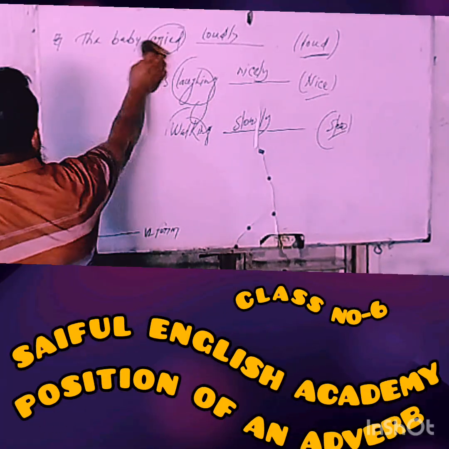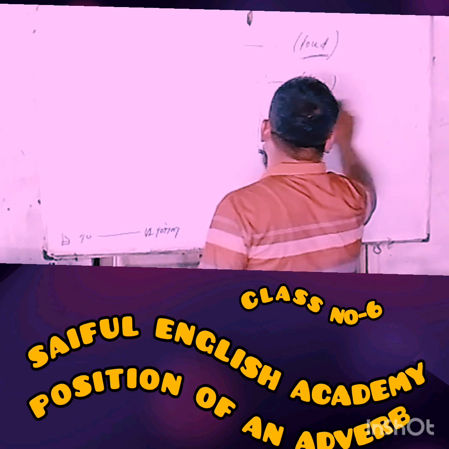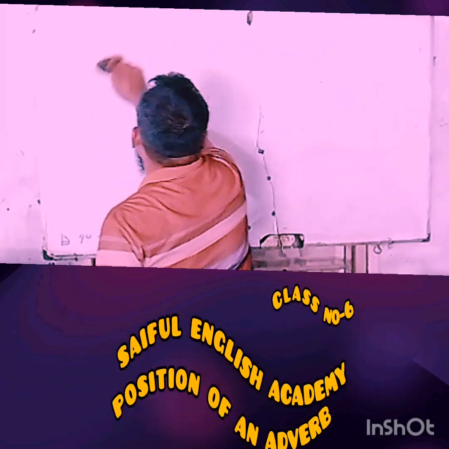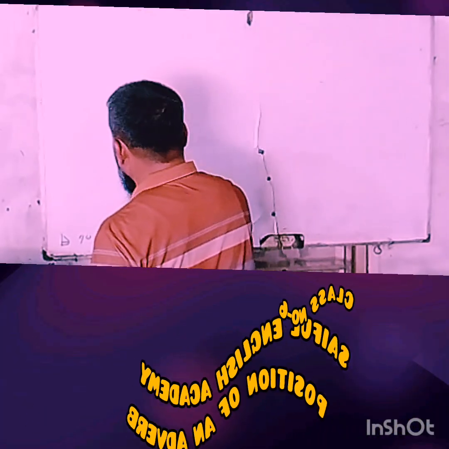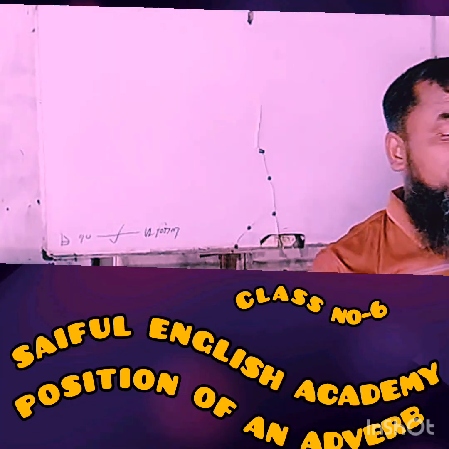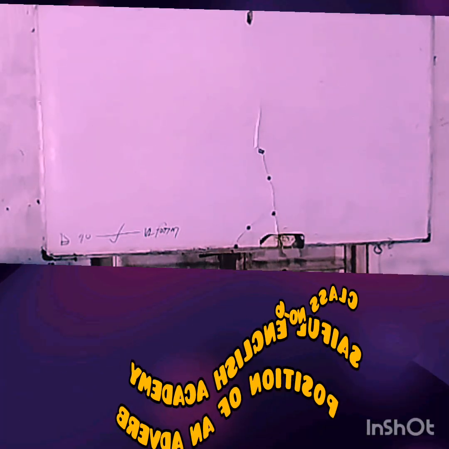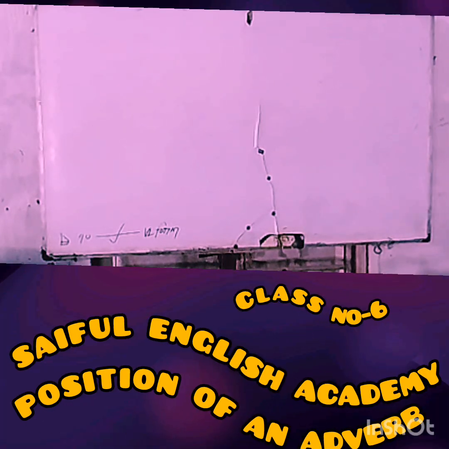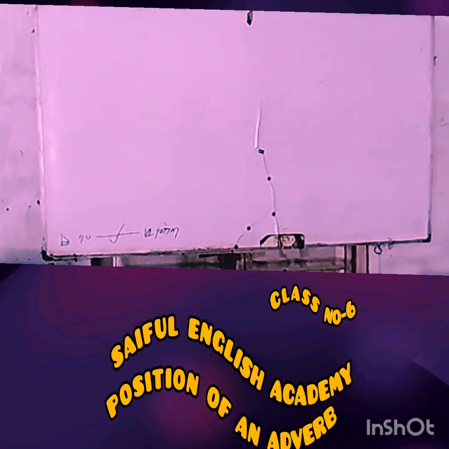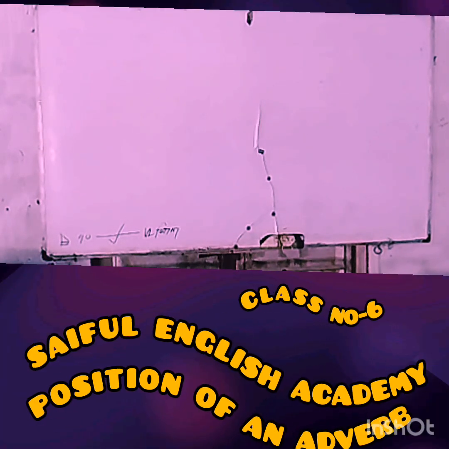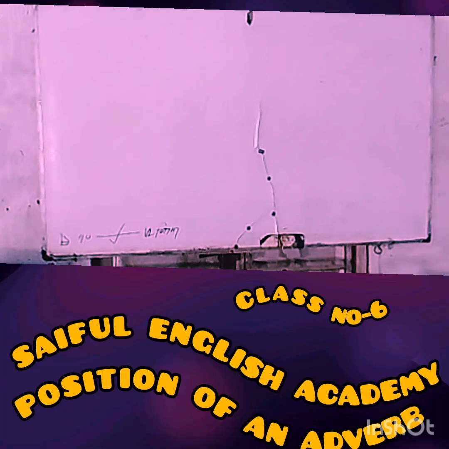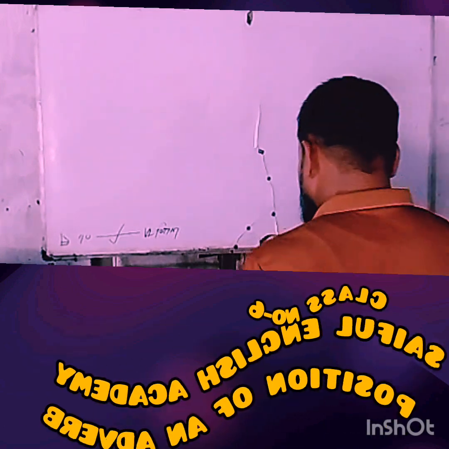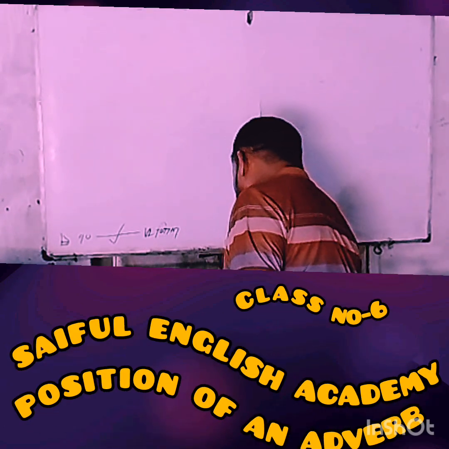My dear learners, the last position of today's class, take a look at the board and try to understand. If you notice a gap between infinitive to and the V1 form of a verb, generally after infinitive to, the V1 form of the verb is always used. But sometimes there is a gap between infinitive to and V1, and in this case, you have to use an adverb form. I hope you have understood clearly.